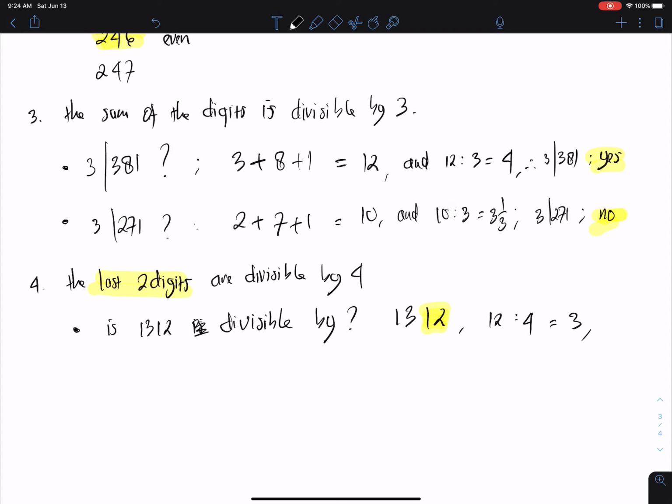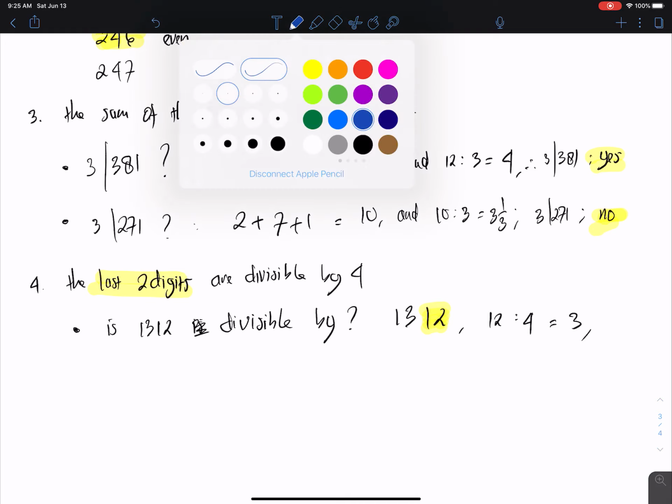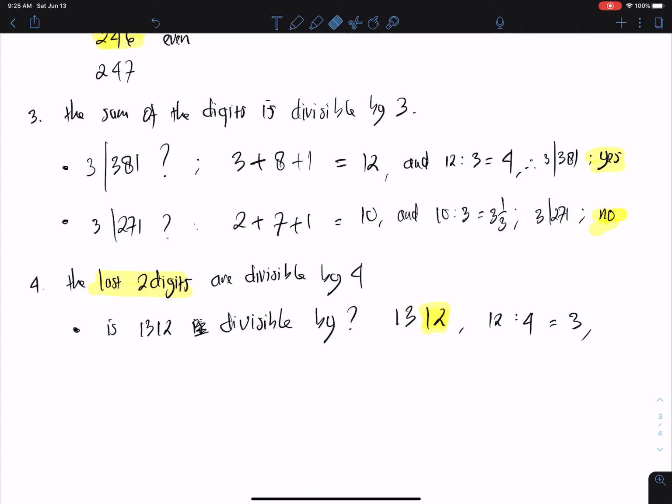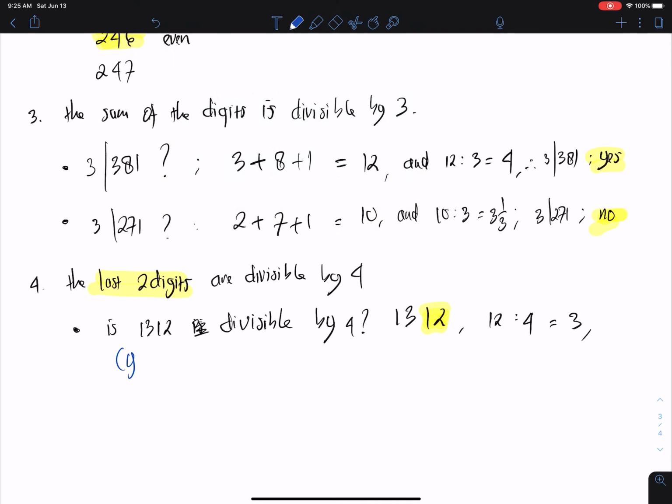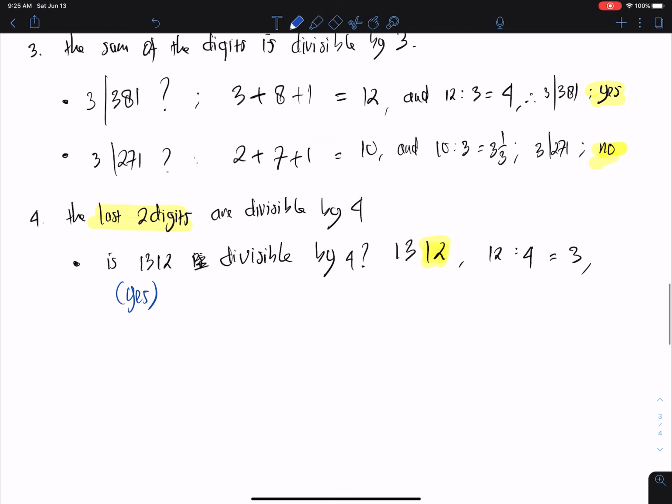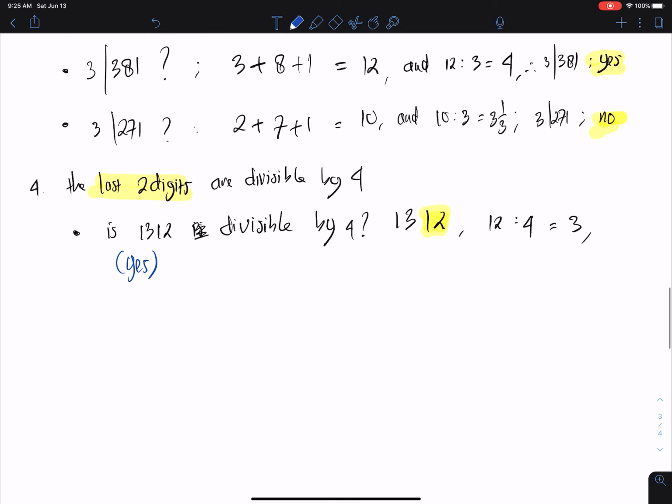So meaning 1312 is divisible by 4. I missed the 4 here. Done, yeah. So the answer for this one is yes, like that. So not the total, yeah, we take the last 2 digits.